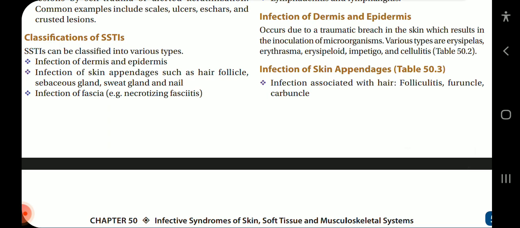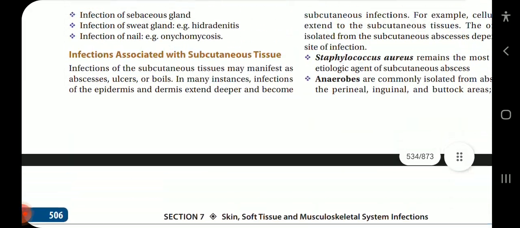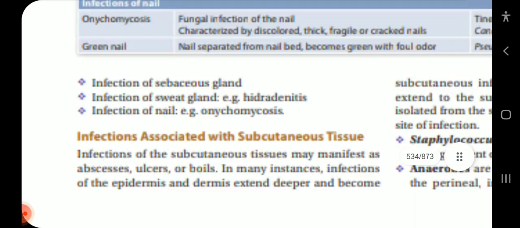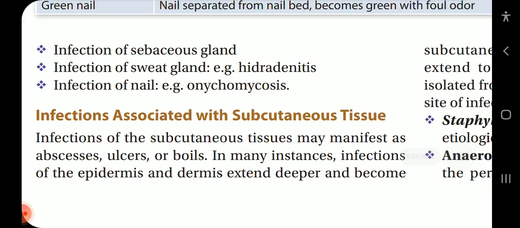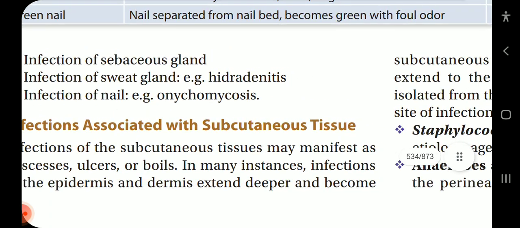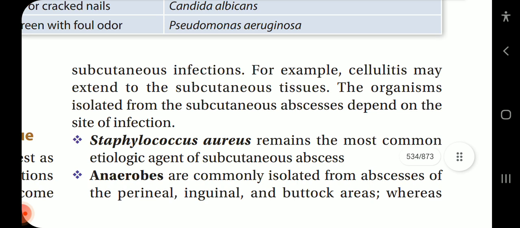So continuing the infections of skin appendages, as already said: infection associated with hair, folliculitis, furuncle, or carbuncle; infection of sebaceous gland; infection of sweat gland, hidradenitis; and infection of nail, onychomycosis. Next, coming on to infection associated with subcutaneous tissue. Infections of the subcutaneous tissues may manifest as abscesses, ulcers, or boils. In many instances, infections of the epidermis and dermis extend deeper or become subcutaneous infection. For example, cellulitis may extend to subcutaneous tissues.